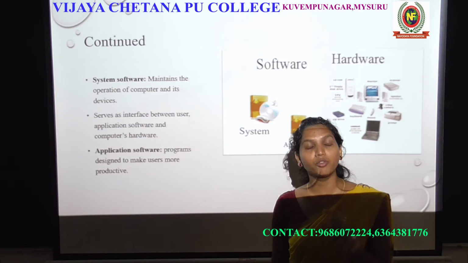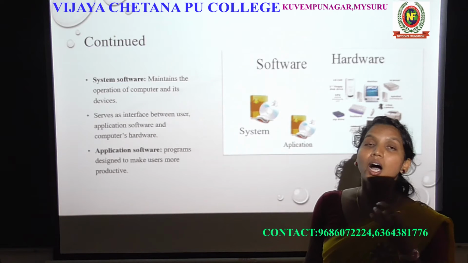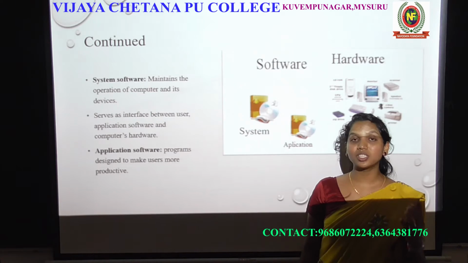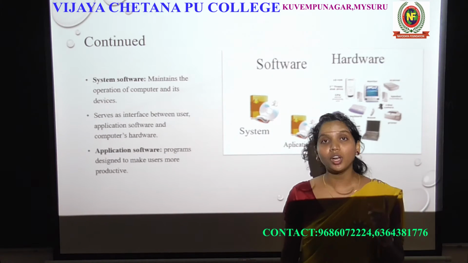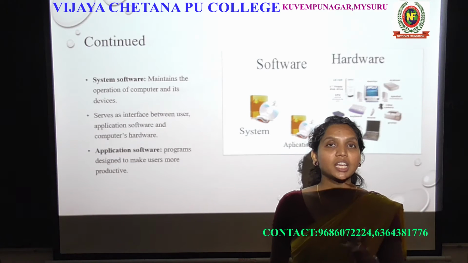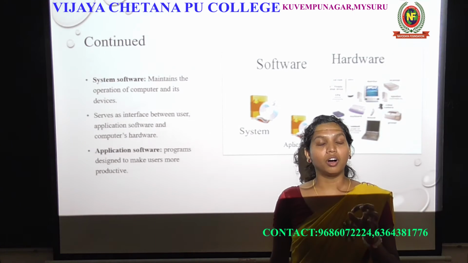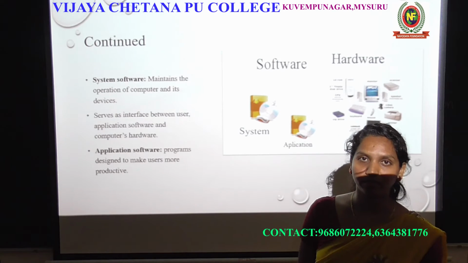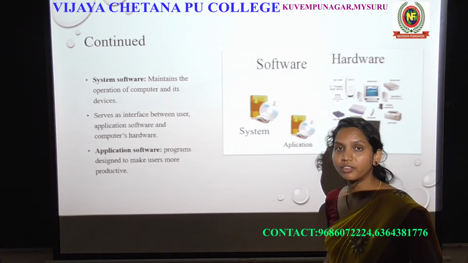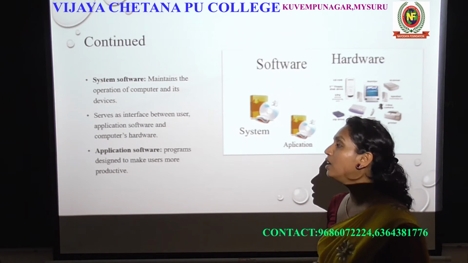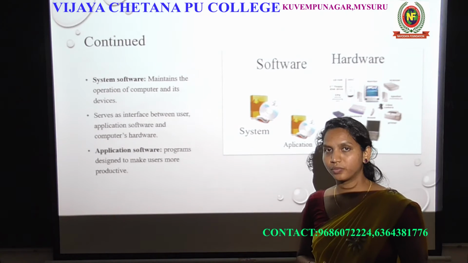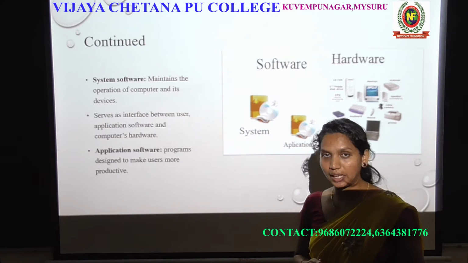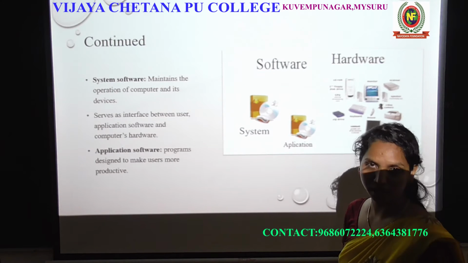Without an operating system, you are not able to work the application software. You should remember that. The operating system or system software can be run without application software, but application software should depend on your operating system. Okay, that's the main difference between system software and application software. So I hope you understood what is system software and what are application software. Okay.